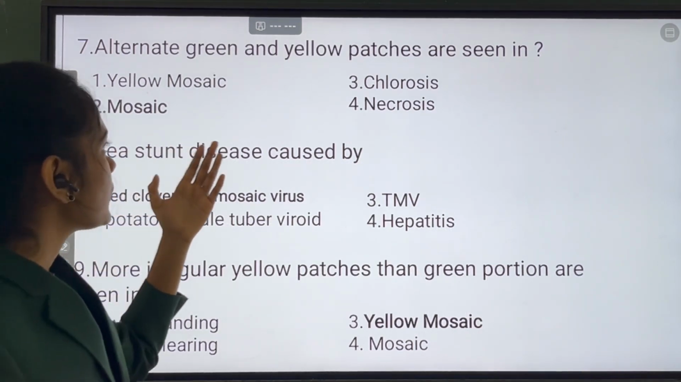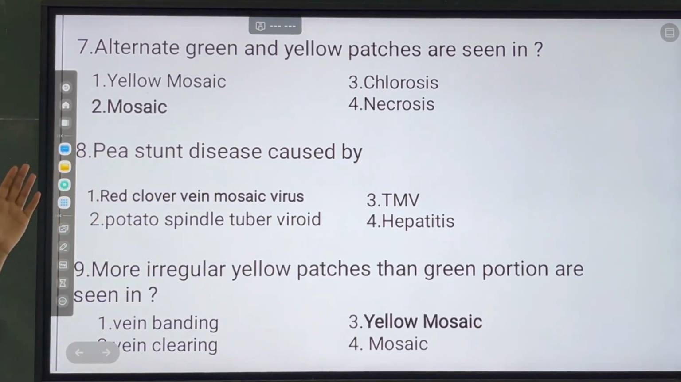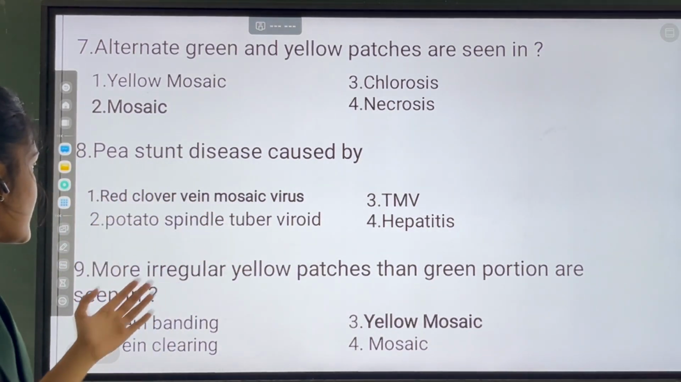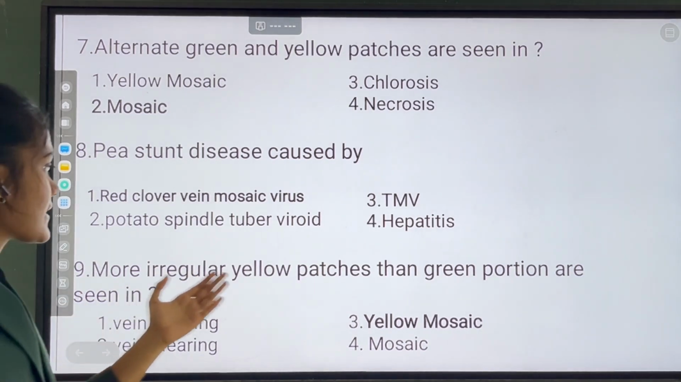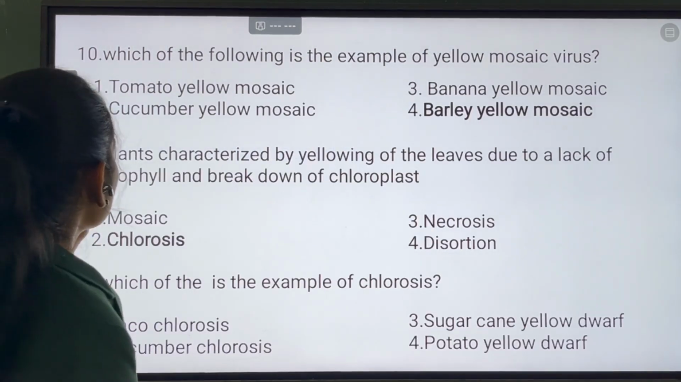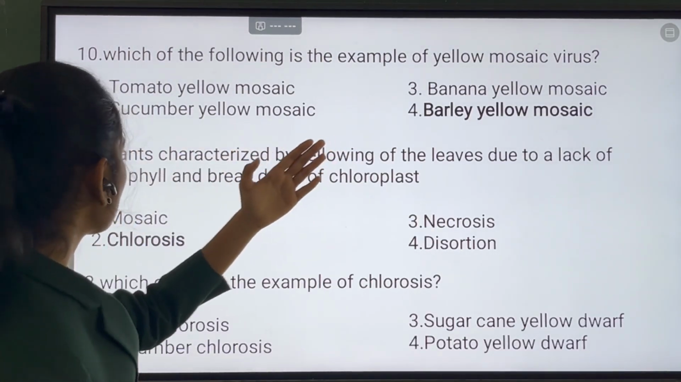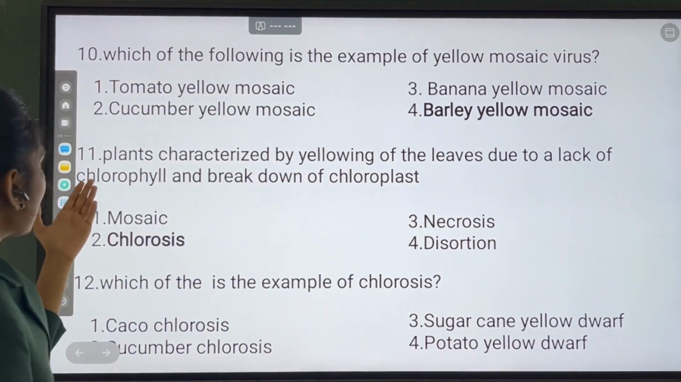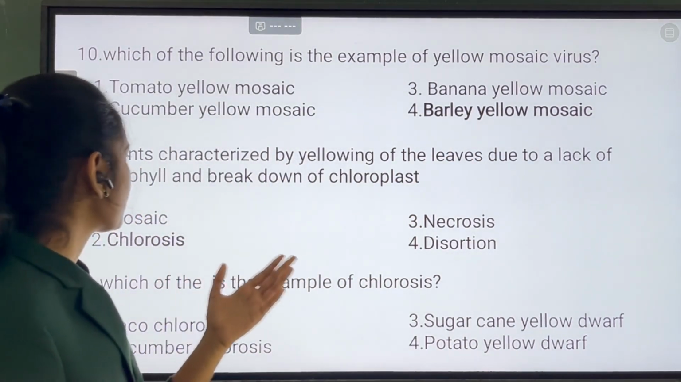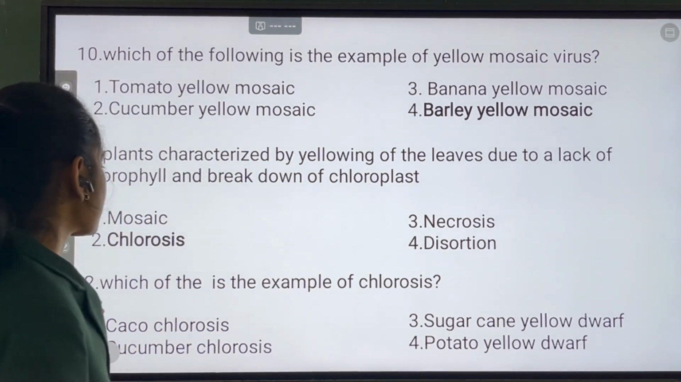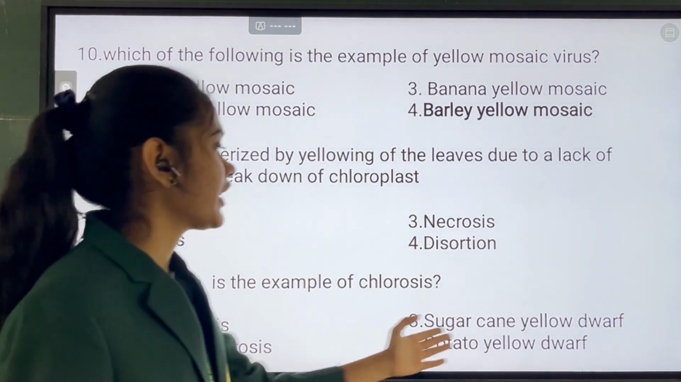Alternate green and yellow patches are seen in mosaic. Pea stunt disease caused by red clover mosaic virus. More irregular yellow patches than green portion are seen in yellow mosaic. Which of the following is the example of yellow mosaic virus? Barley yellow mosaic. Plant characterized by yellowing of leaves due to lack of chlorophyll and breakdown of chloroplast is seen in chlorosis. The example of chlorosis: potato yellow dwarf.